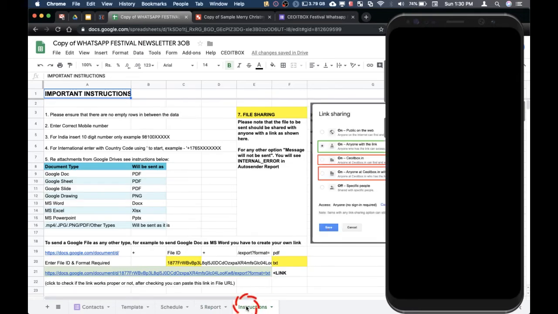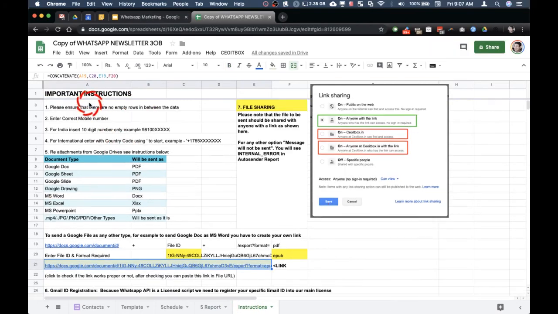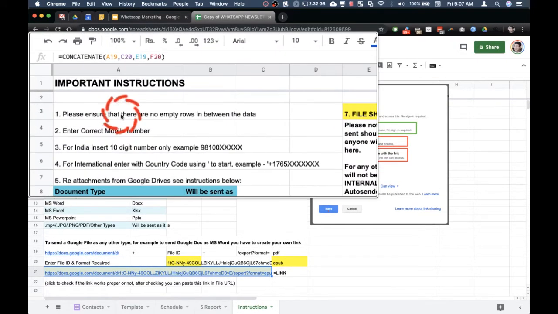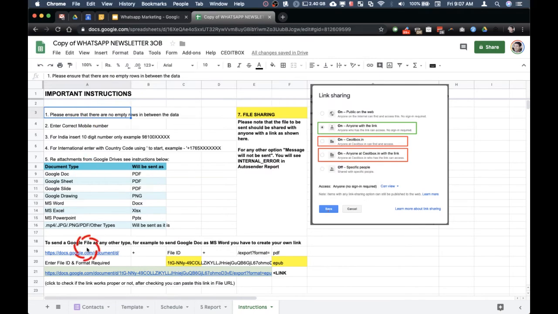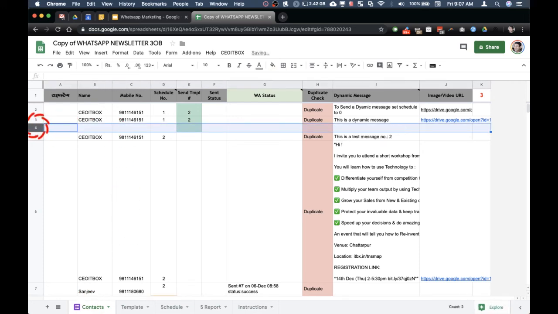Last but not the least, let me talk about some important instructions. These instructions are given here on the last page. You need to ensure these things. It's better not to have any empty rows between the data. Please try and ensure that you don't have missing rows like this. Although I feel that it'll still work if you have empty rows, why unnecessarily create chances of trouble here?